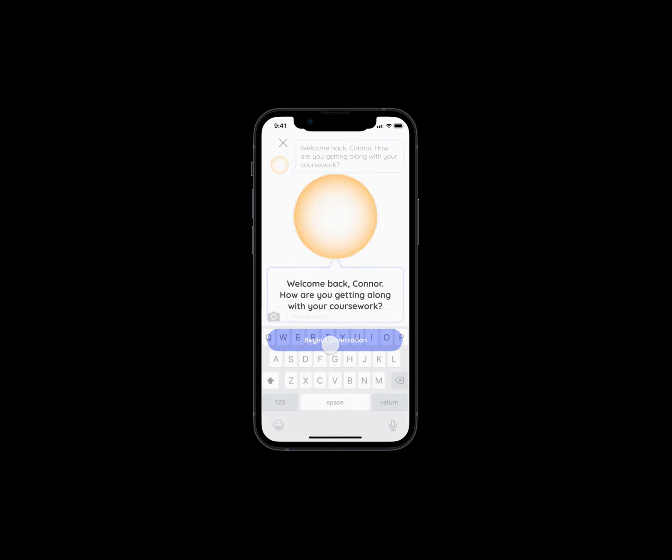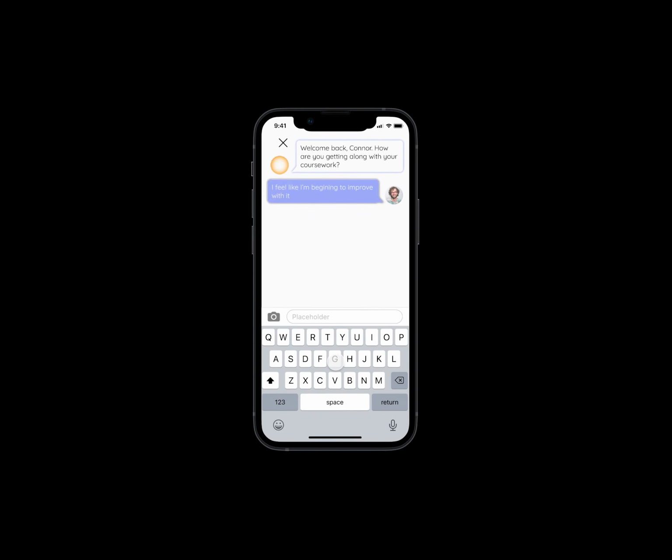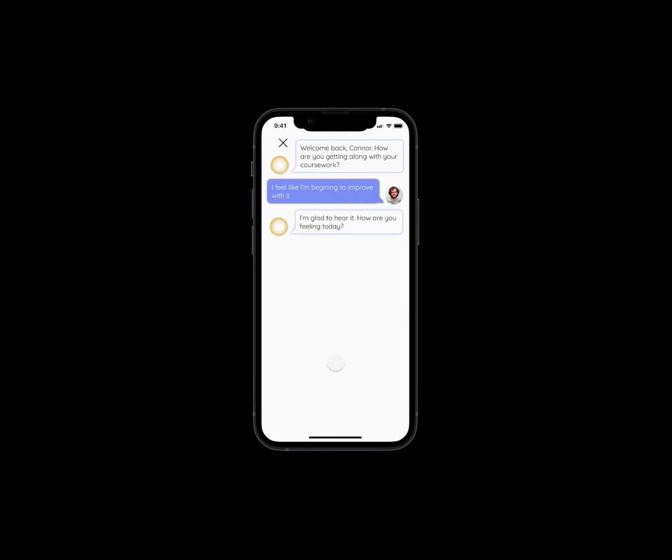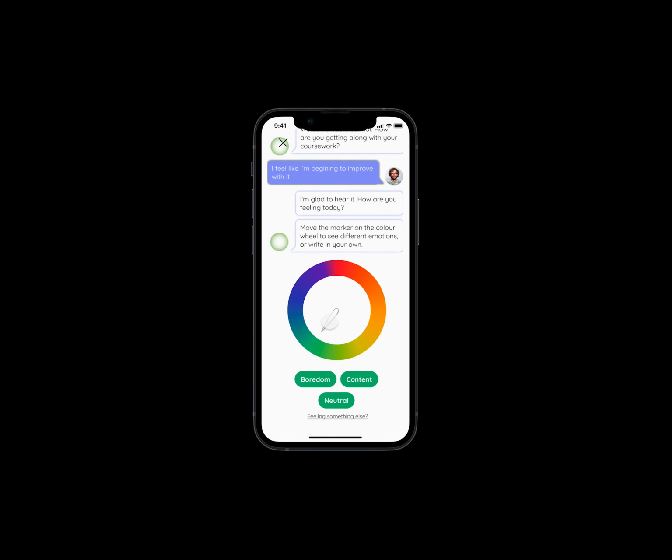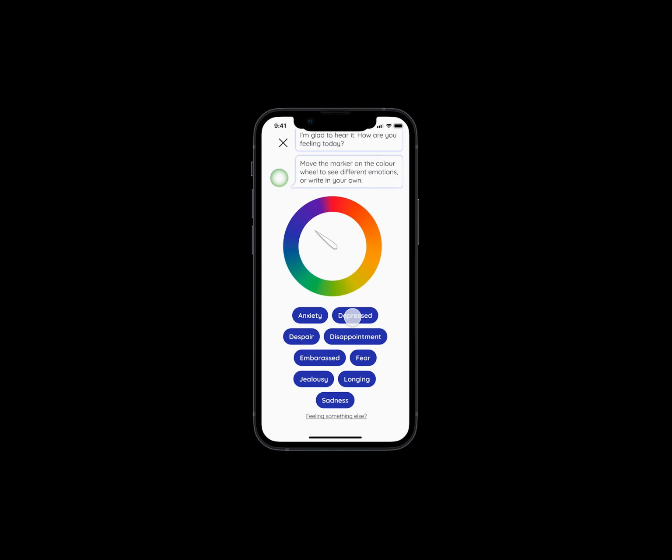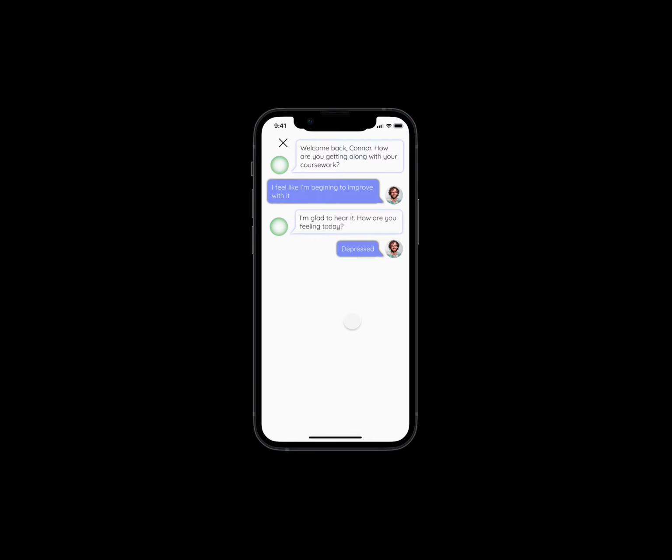In the third AI chat we see in this demonstration, Connor exhibits alarming signs of a massive depressive episode. Kara is automatically prompted to see if he needs emergency care before offering to help find him a therapist.